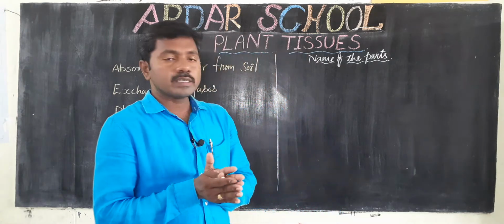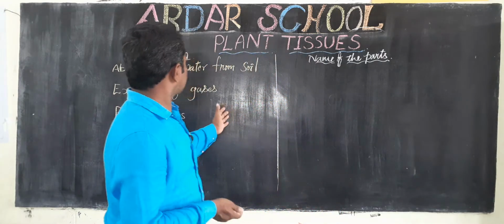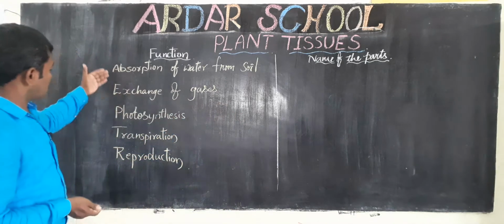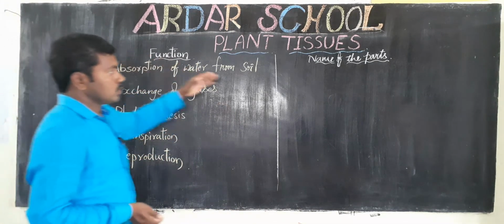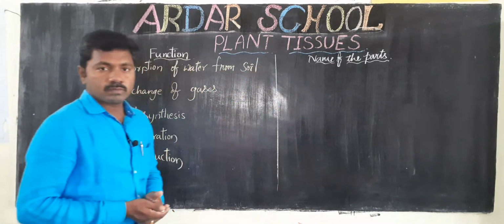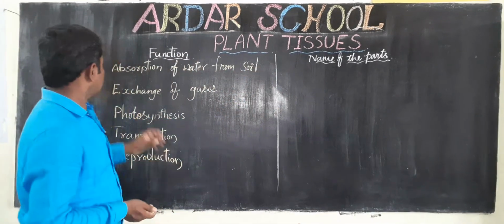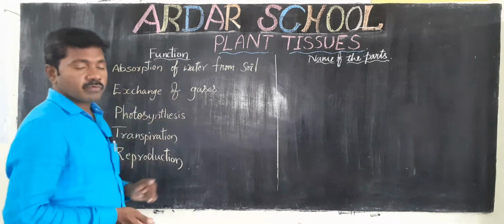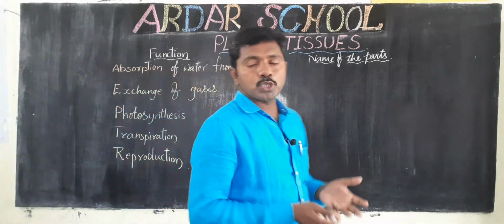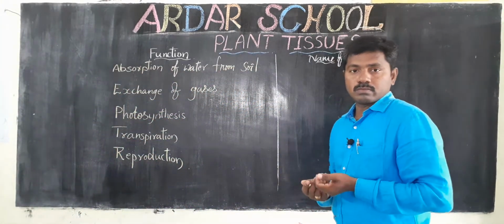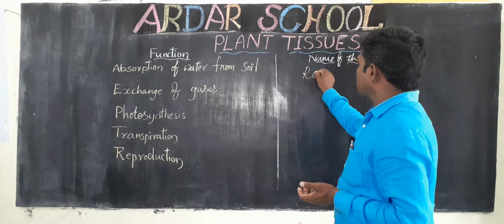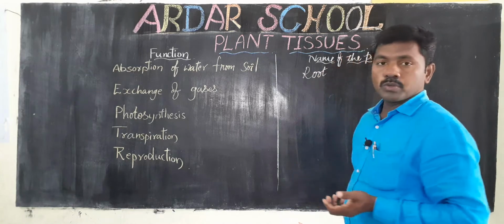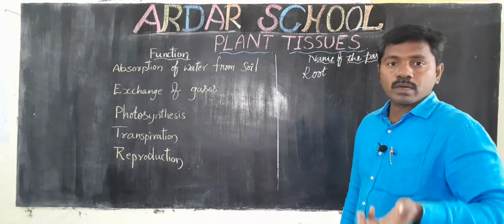Okay children, in our textbook one activity is given, with a table. Here a function is given, and you write the name of the plant part. Absorption of water from the soil: which part absorbs the water from the soil? You already know, roots absorb the water from the soil.